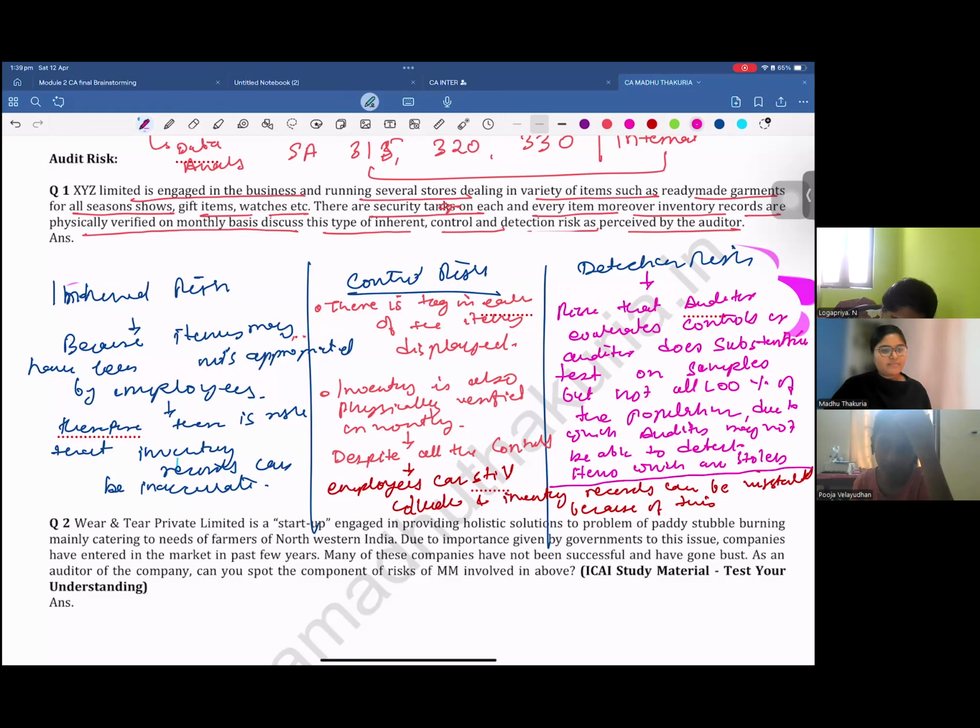See, even as per SA 501, you remember SA 501, you go for the physical inventory count, right? Now, in the physical inventory count, when the client is doing the count, you are only doing test checks. You don't check 100% of the items along with the client, right? So in that case, you are only doing sample testing. Now, there can be a chance that the remaining items have been stolen. How would you know? So that will be your detection risk.